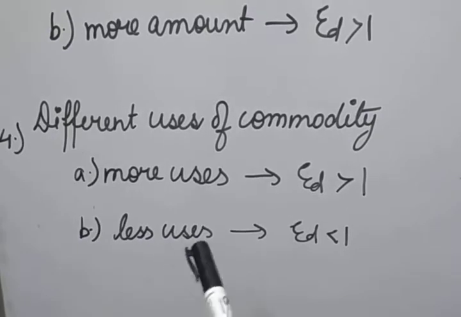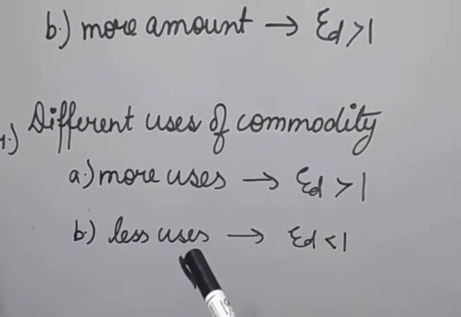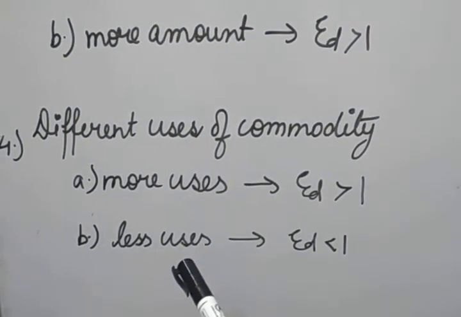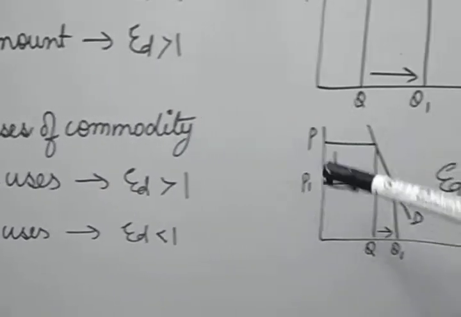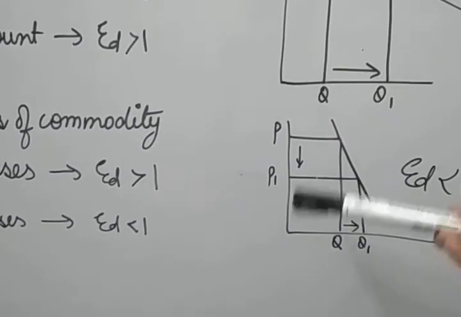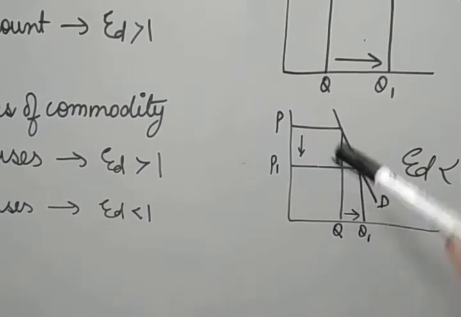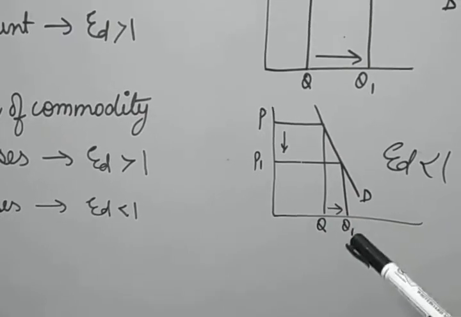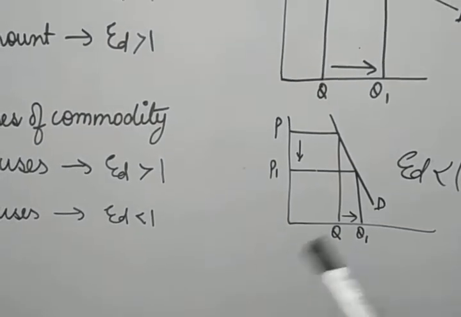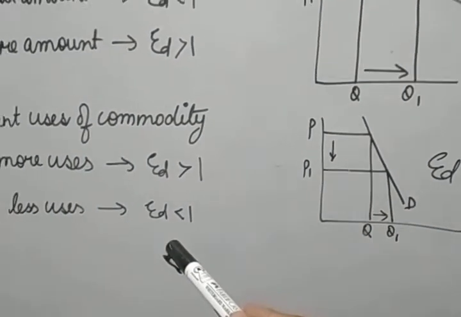Hair color: we don't have more uses of such commodities, no alternative uses of such a commodity. So for them the elasticity will be lesser than 1. That means if the price of the toothbrush or the hair color is reduced, only a very small quantity of the commodity will change. So for such commodities, elasticity will be lesser than 1.